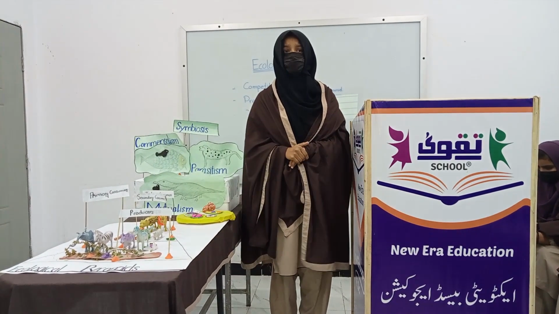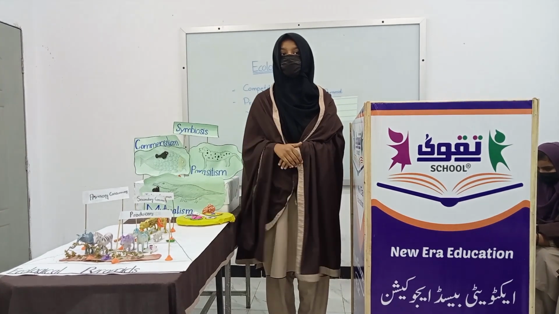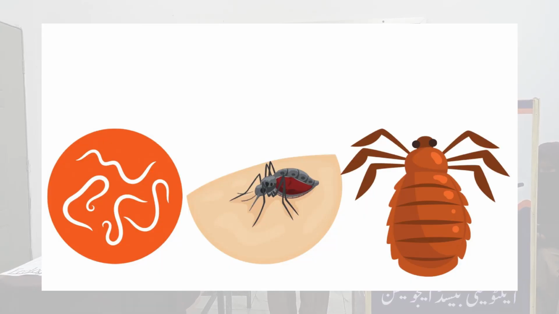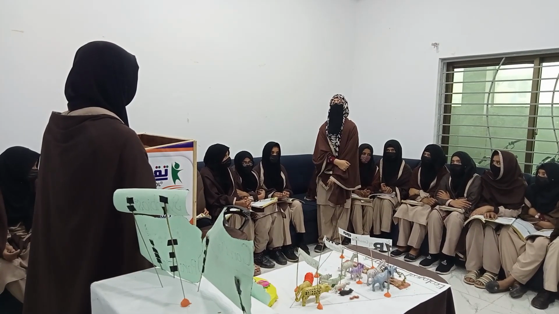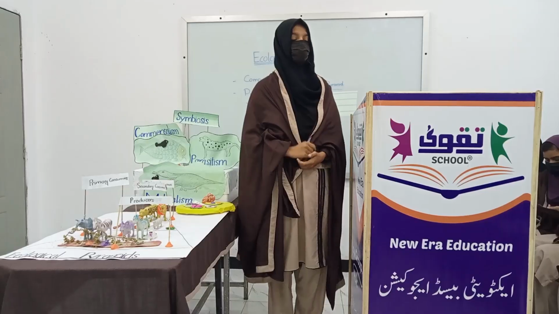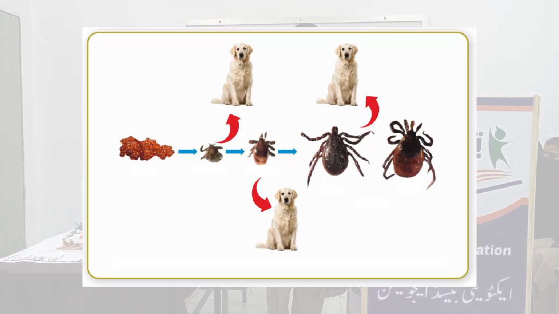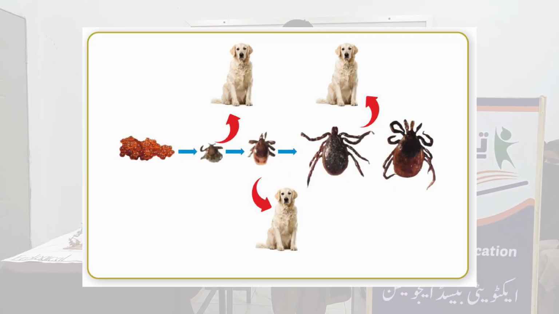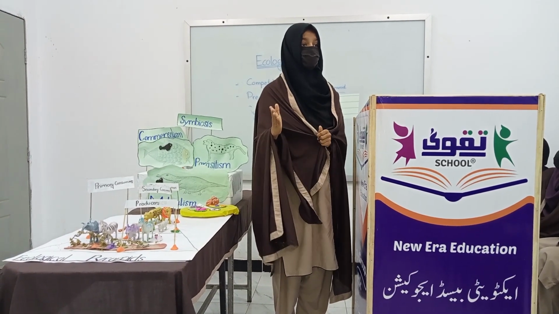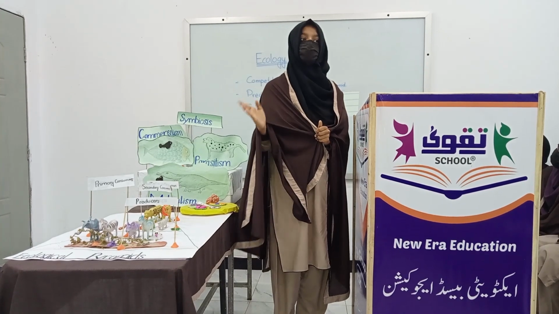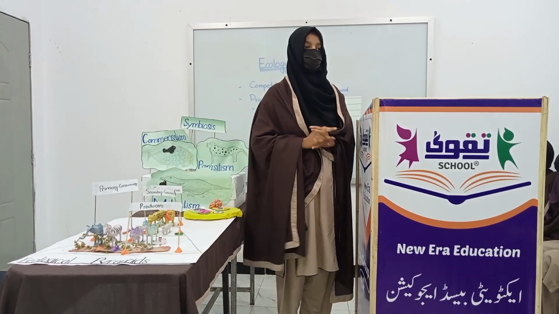Parasitism is a symbiotic relationship in which one organism gets a benefit and the other is harmed. For example, when a tick lives on a dog. Excuse me, Arisha, is a tick harmful for a dog? Arisha, it is good for the tick but bad for the dog. The tick gets food and a home, but the dog could get sick. The tick is a parasite, an organism that feeds on its host. The dog, on the other hand, is a host. A parasite lives on other organisms to get nourishment.